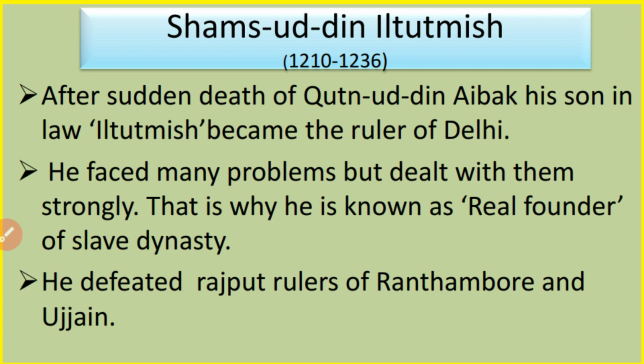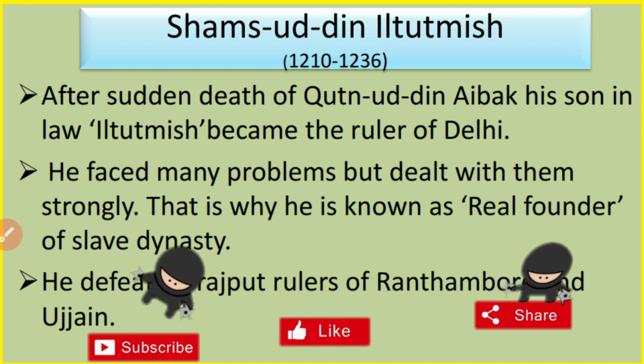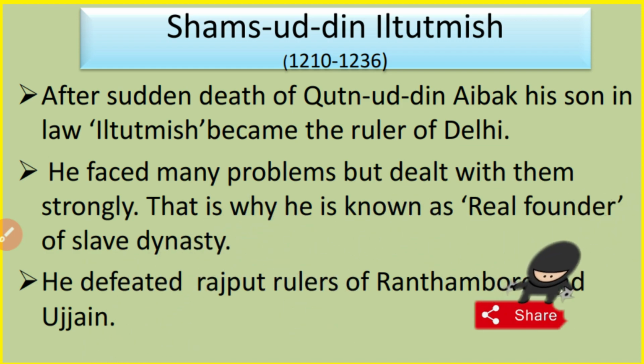When Iltutmish became the ruler of Delhi, at that time he faced many problems, but he dealt with all these problems strongly. That's why Iltutmish is known as the real founder of the Slave Dynasty. He defeated the Rajput rulers of Ranthambore and the rulers of Ujjain during this time.